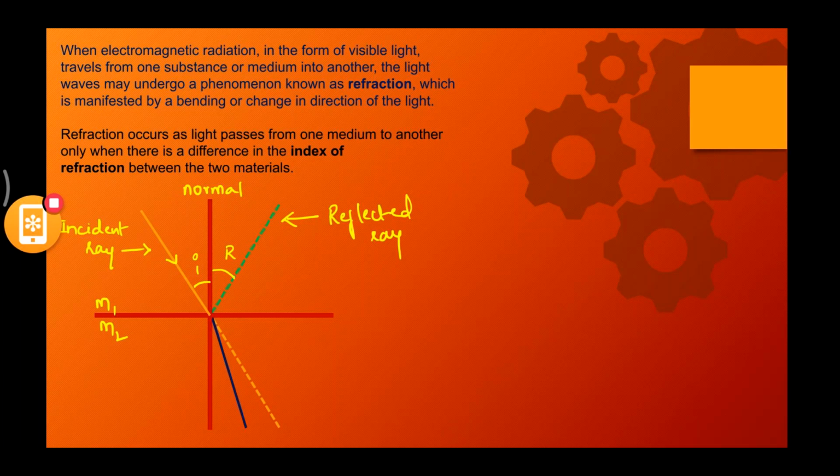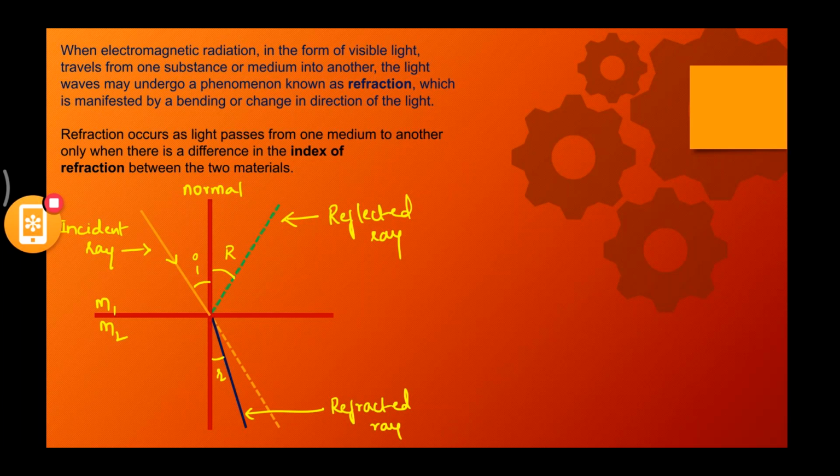So this bending of a light ray when it is passing from one medium to the other medium is called refraction. It is getting penetrated into the second medium, but it is not following a straight path, it is actually bent. Now this ray is called the refracted ray, and the angle that it makes with the normal is nothing but the angle of refraction. Okay, everybody understood this?